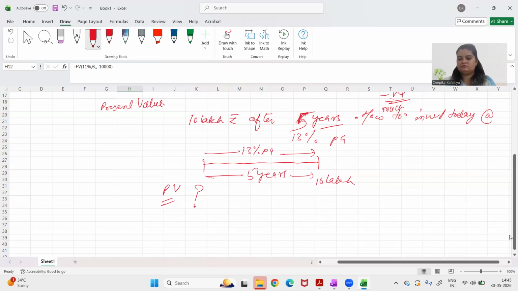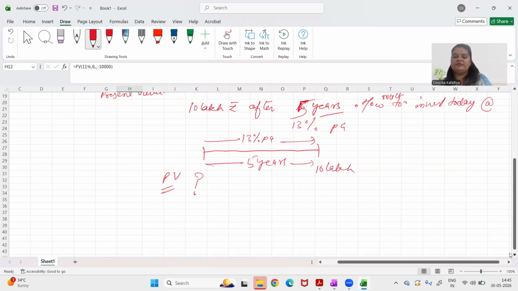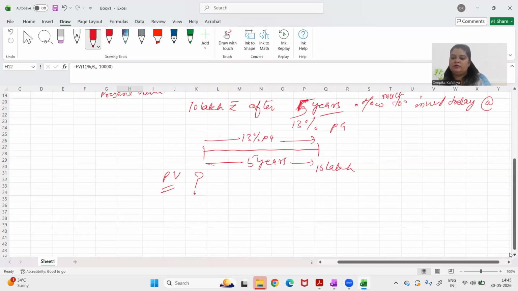Right? What all things do I have with me? I have future value, which is 10 lakh. I have rate, which is 13%. I have NPER, which is 5. And PV I'm trying to calculate.